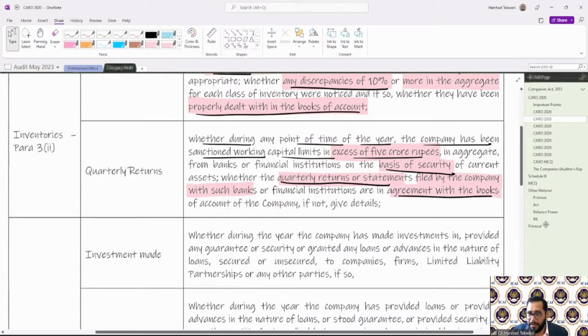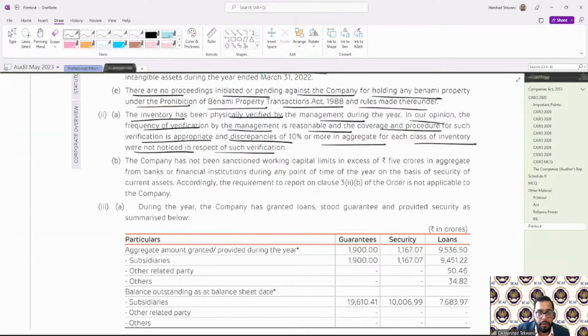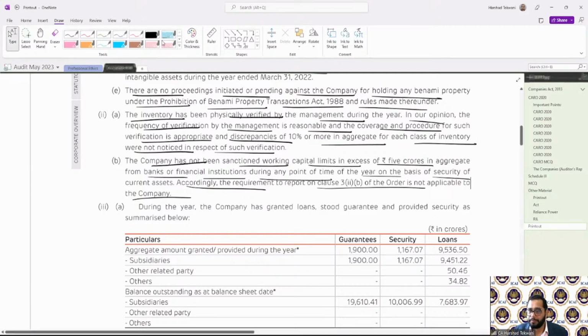Now let us see the example. The company has not been sanctioned any working capital limits in excess of 5 crore rupees from banks or financial institutions at any point during the year. Hence, accordingly, the requirement of this particular clause is not applicable. So this is how we need to report.